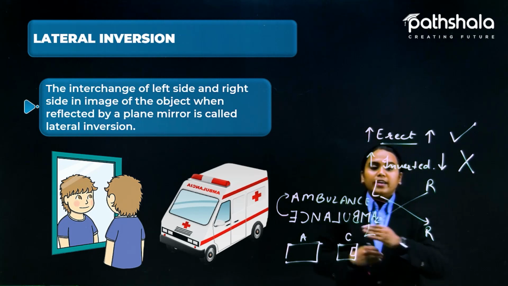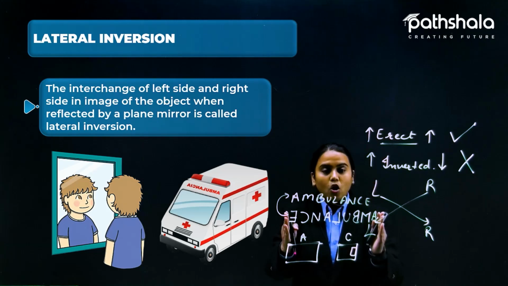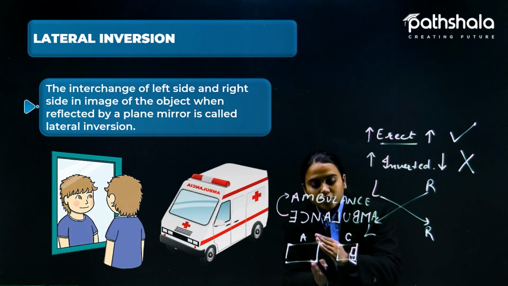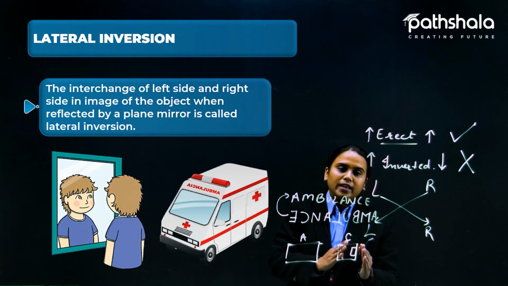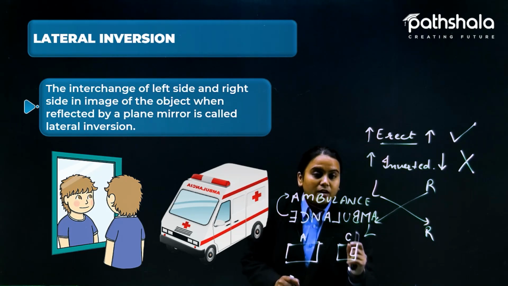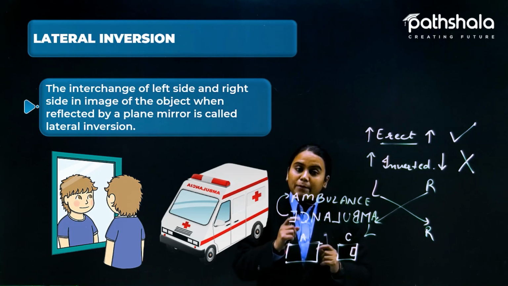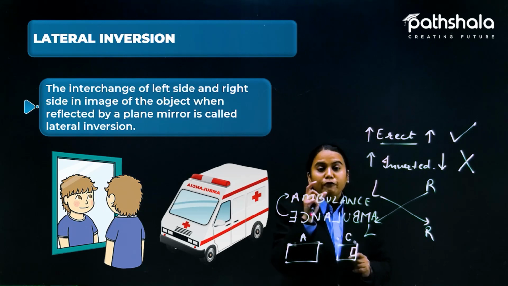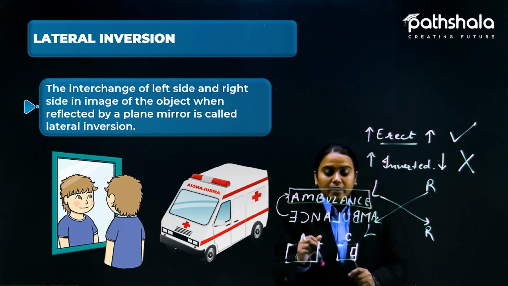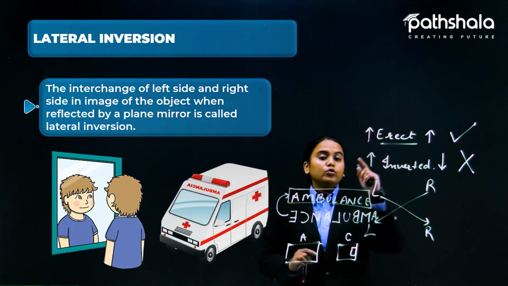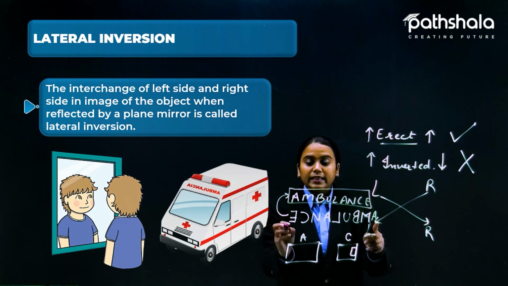We say that if you invert the inverted, it will become straight again. So that is why we have already written it laterally inverted, and when you see it in the rear view mirror, it appears straight. So that the driver sitting in the car would be able to see what is written here. If we had written it normally, the person sitting here would look into the mirror to see who is coming behind, and he would see it in this manner.